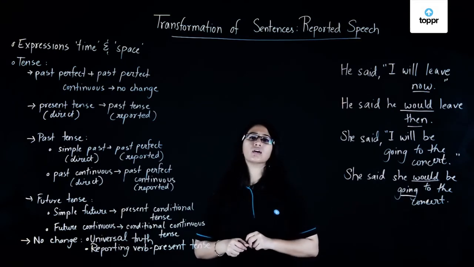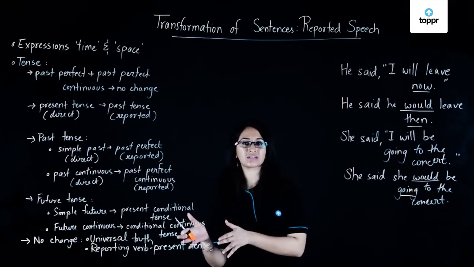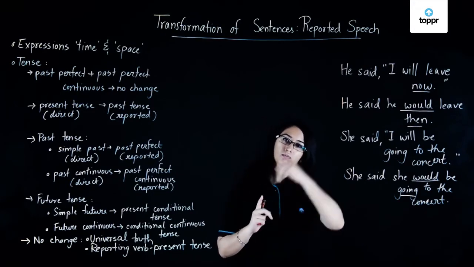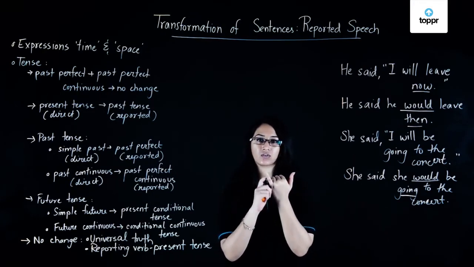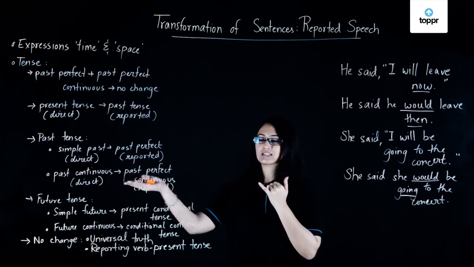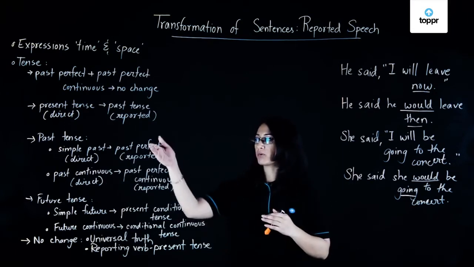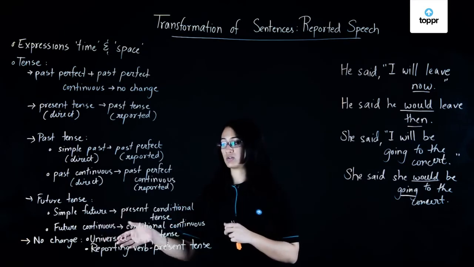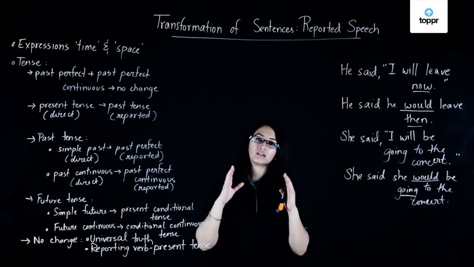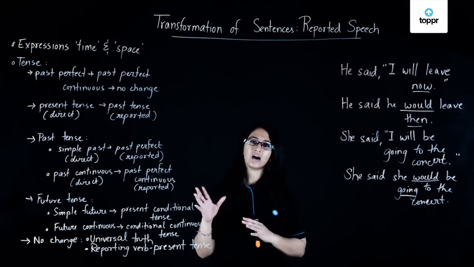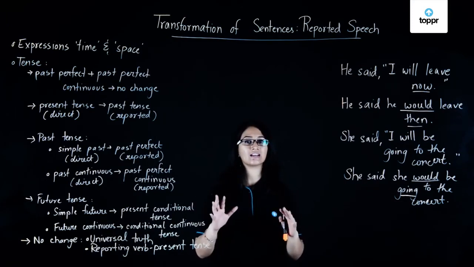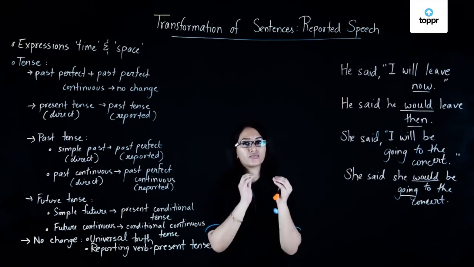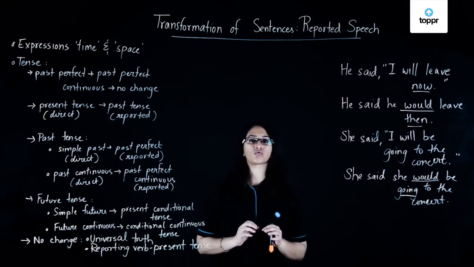Now we have to think about certain exceptions as well. We've looked already at how present tense becomes past tense. We've looked at instances of past tense and past continuous tenses and how they change to the perfect forms. We've looked at future tense in simple future and future continuous. But whenever you have direct speech which is a universal truth, or is generally held as true and not changing, then we maintain the tense of that direct speech when it's turned to reported speech.